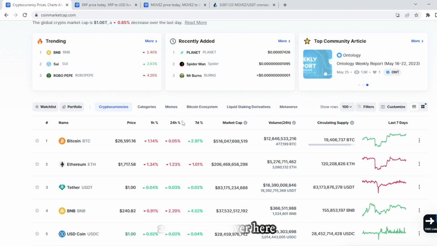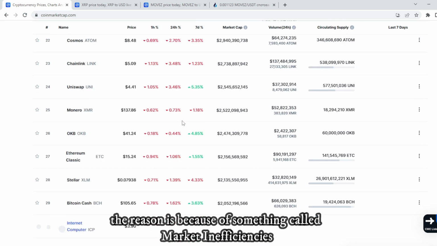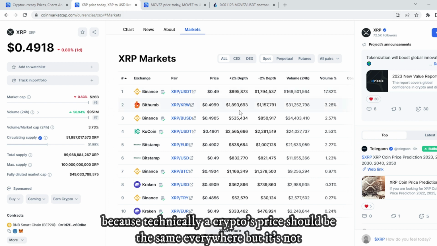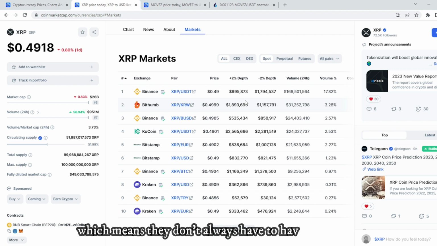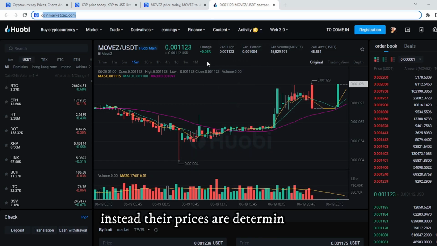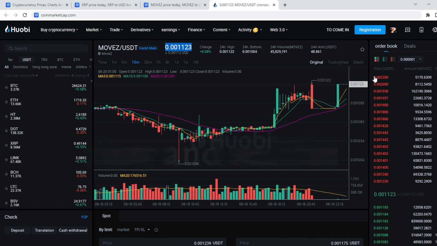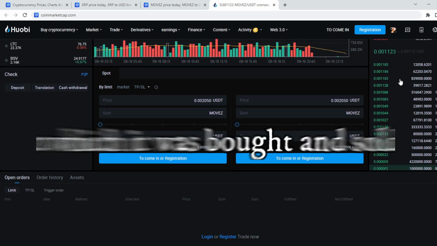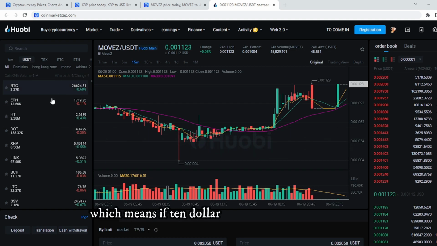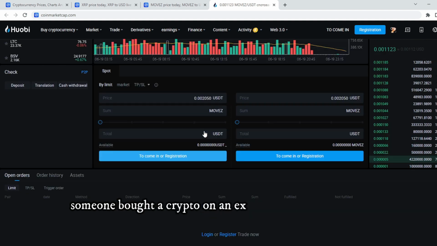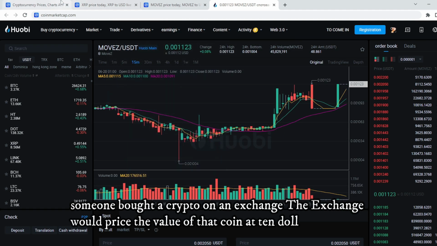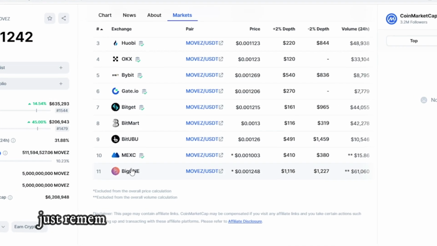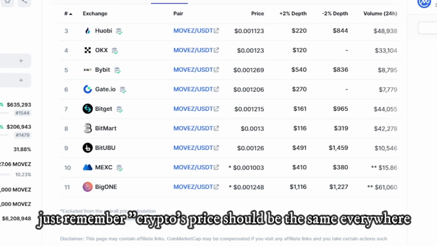As we can see over here, the reason is something called market inefficiencies. Technically a crypto's price should be the same everywhere, but it's not, which means they don't always have a set value. Instead, their prices are determined by how much people are willing to pay to buy and sell them. For example, most exchanges value a coin based on the most recent price at which it was bought and sold, which means if $10 is the most recent price someone bought a crypto at on an exchange, the exchange would price the value of that coin at $10. If you don't understand this price differences thing, it's okay, no worries. Just remember, crypto's price should be the same everywhere, but it's not.